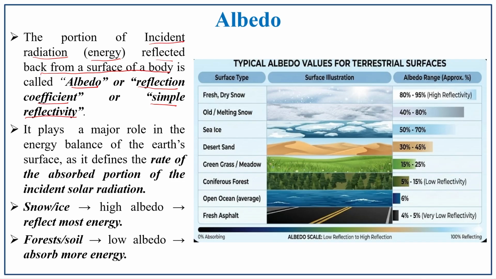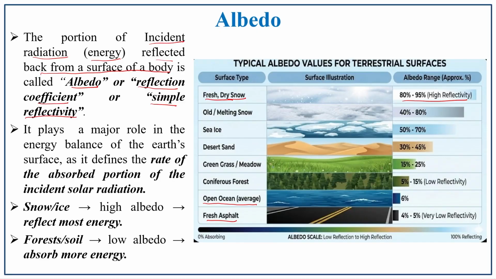It plays a major role. So the albedo effect, that is the reflecting back, is not equal in all surfaces. See here in the picture, the highest albedo reflectivity is by fresh and dry snow, and then the lowest albedo effect is from fresh asphalt and the open ocean averages. So you have the highest albedo and then the lowest albedo. So this highest to lowest range can be asked in competitive exams in ascending or descending order. So make a note of it.